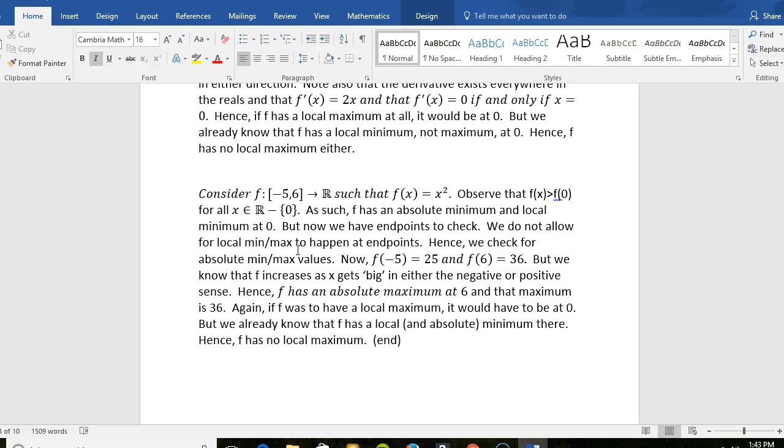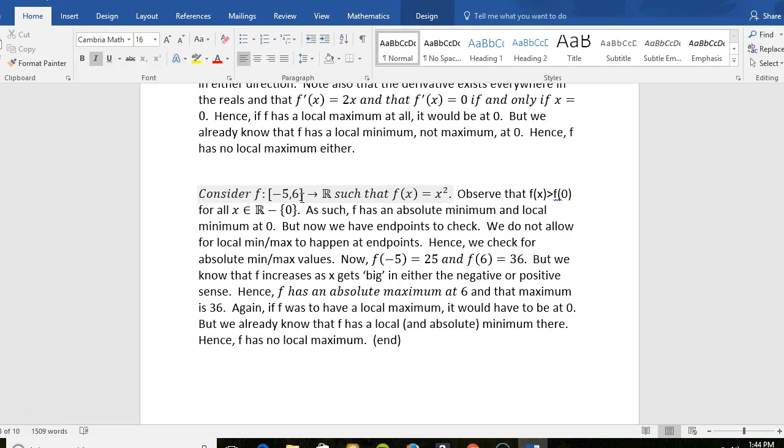Forgive me if I do that, but you'll know what it means. Absolute is probably more in style, but some authors may use global. Absolute and global mean the same thing. So if I say global, I mean absolute. I don't mean local. Local has its own meaning.